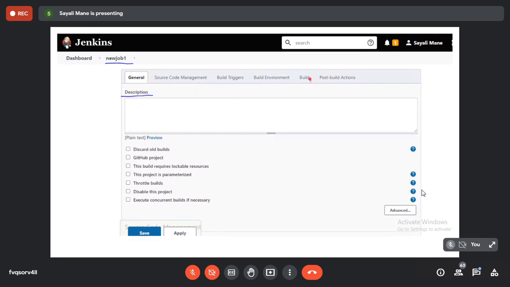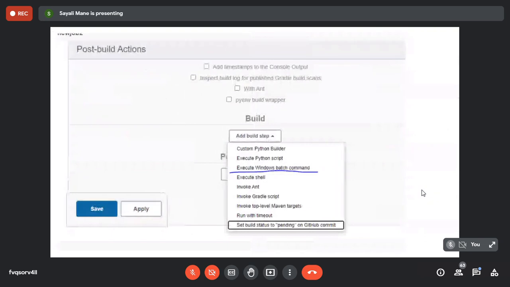Click on the build option. It will take you to the add build step. Are you here? Add build step. This one. Yes or no? Yes, ma'am.